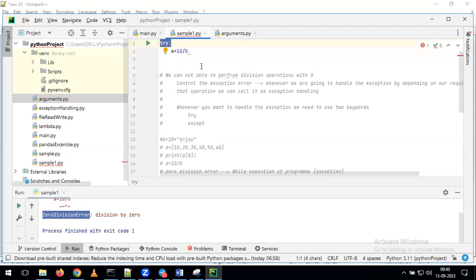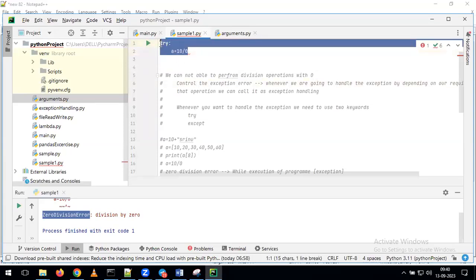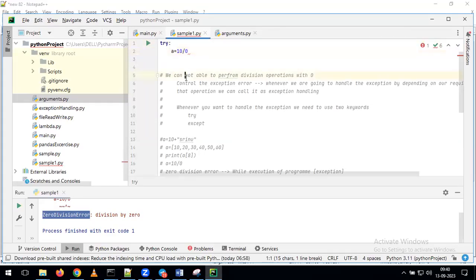We are using the keyword try, and this whole thing we call a try block. In that try block, we are saying that with the help of this statement, I am expecting some kind of exception. Such lines we give in the try block.